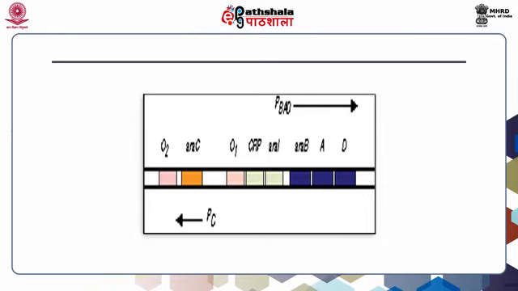CRP binds to the CRP binding site. It does not directly assist RNA polymerase to bind to the promoter in this case. Instead, in the presence of arabinose, it promotes the rearrangement of ARA-C from a state in which it represses transcription of the PBAD promoter to one in which it activates the transcription of the PBAD promoter.